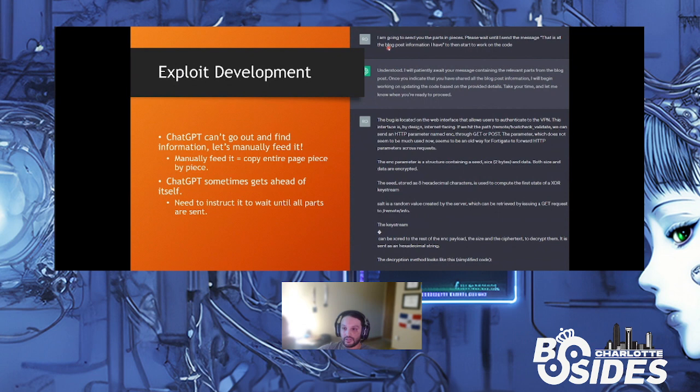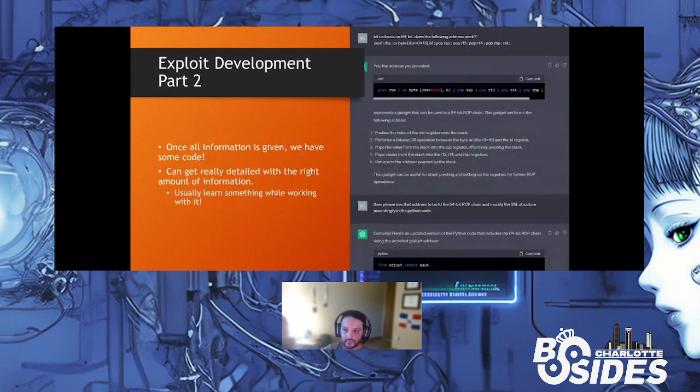And in this instance, you can inform it that you're going to send the parts piece by piece. Wait until you get the message that I have sent you all of the information before you start to work on the code. ChatGPT understands, it's going to wait, but sometimes ChatGPT does get ahead of itself. Sometimes the way ChatGPT works is every time you send it something, it has to send you some kind of response, so sometimes it'll go ahead and start working on the code immediately. But if you continue to parse it through all the information, at the end say, I've sent you all the information, now write me the code starting with all the information you have, then it can go ahead and perform the functions that we're looking for.